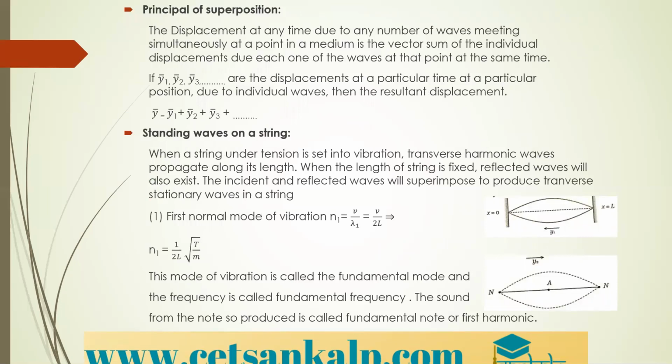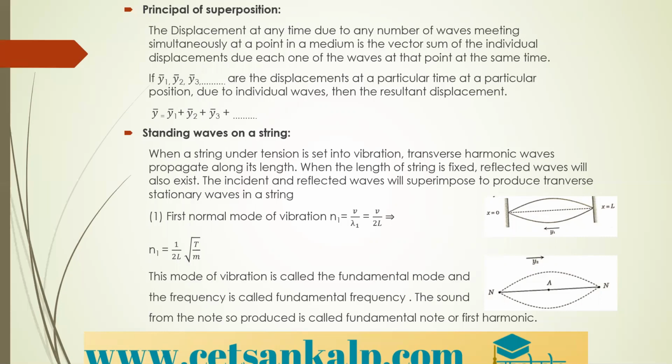Next we have the principle of superposition. As we know, the principle of superposition is nothing but the resultant. The displacement at any time due to any number of waves meeting simultaneously at a point in a medium is the vector sum of the individual displacements due to each one of the waves at that point at the same time.